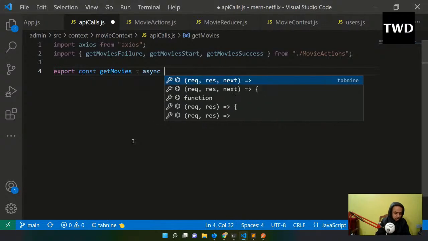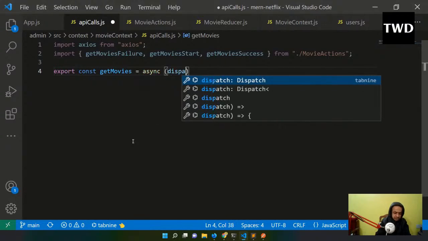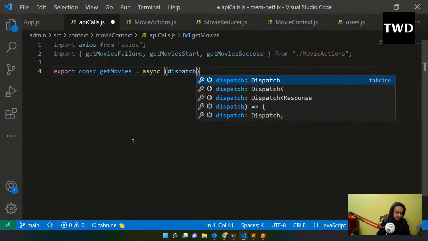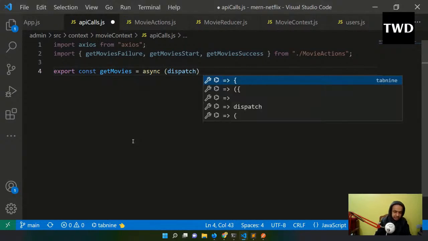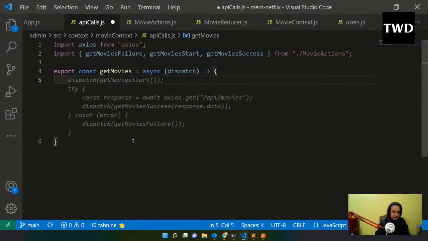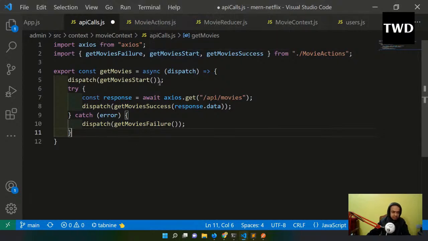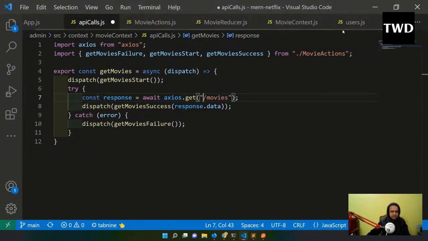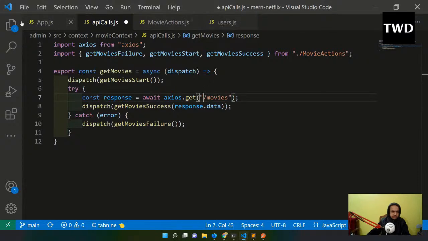So we are going to use all of those things here. This dispatch I will have, and like this, first thing I will have to dispatch the getMoviesStart. So dispatch the getMoviesStart. I'm dispatching and try. I'm going to go to the movies endpoint, slash movies endpoint. I'm going to go, and here in the movies endpoint, if I go, I don't want this.